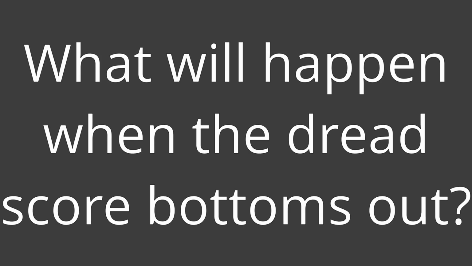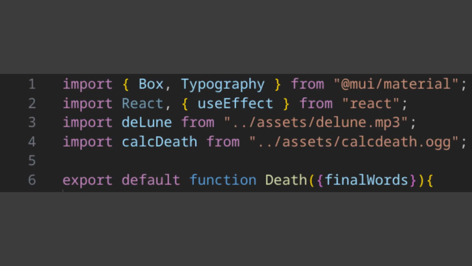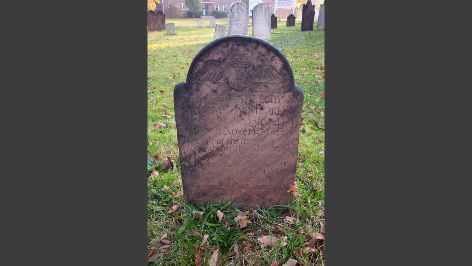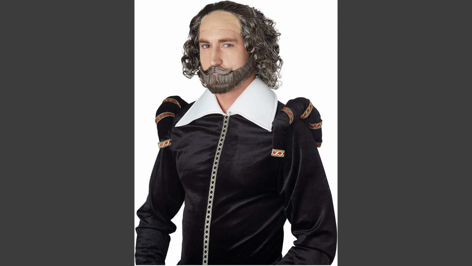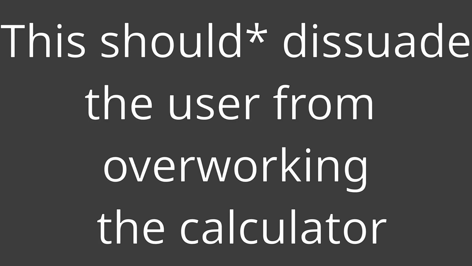So, what will happen if the dread score bottoms out? Well, if this happens, our calculator will cease its programming. I began work on death.jsx. Great naming, I know. And this will be the death screen for our calculator. I wanted to have some drama upon its death, so I recorded myself reciting some altered Shakespeare and played Clair de Lune in the background. I also added some text to make it seem like a memorial for a lost friend, and added the calculator's final words to the screen. This should thoroughly dissuade the user from overworking the calculator to its doom.